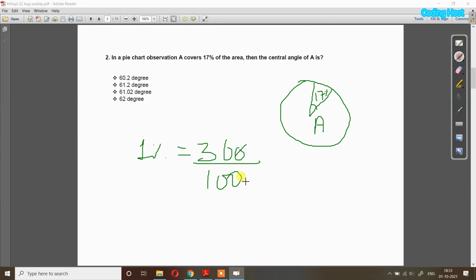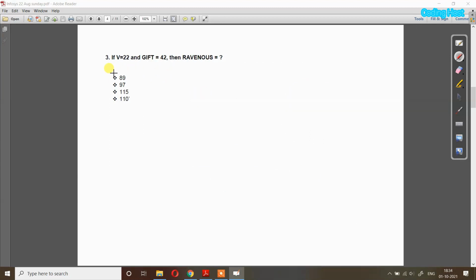So 0 will be cancelled by 0, and here we get 3.6. So 1% is equal to 3.6 degrees. So 17% is equal to 17 into 3.6, which is equal to 61.2. So this is our correct answer. This is our third question.